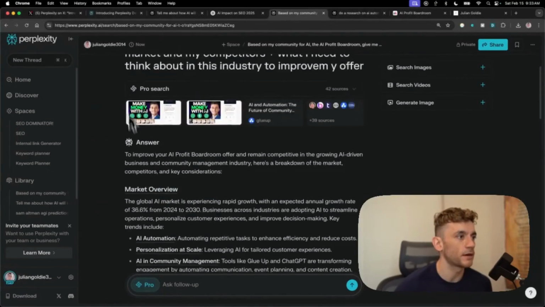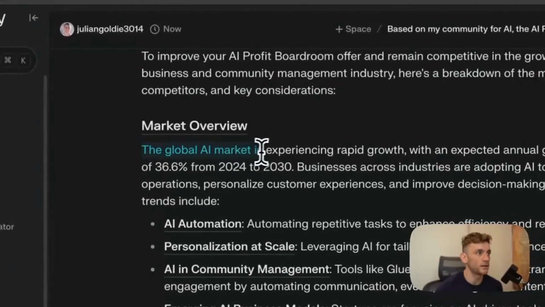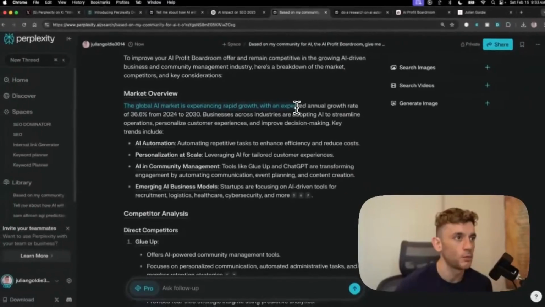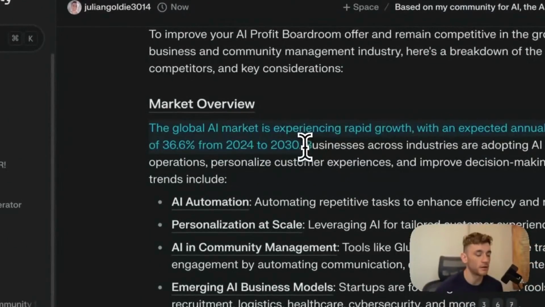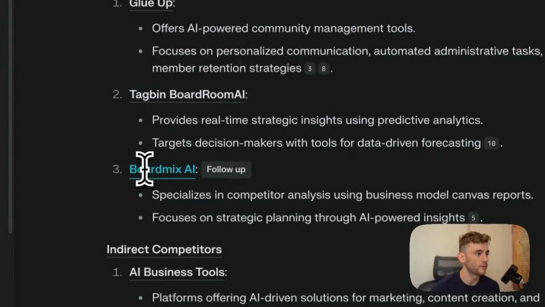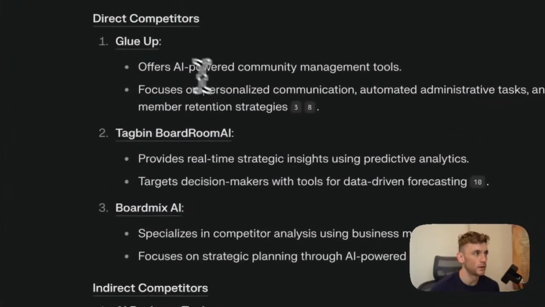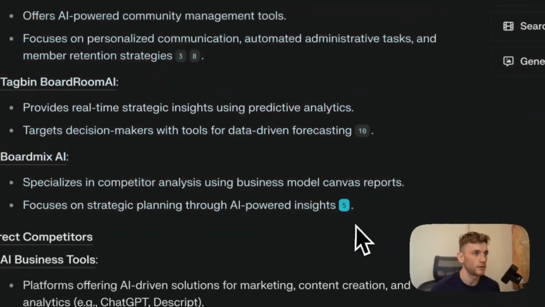So it's giving us a market overview, and the global AI market is experiencing rapid growth with an expected annual growth rate of 36%. Good time to be in the market, by the way. Some ideas on different communities that we're competing with. I've never actually heard of any of these, to be fair. Let's see where they're getting that from.